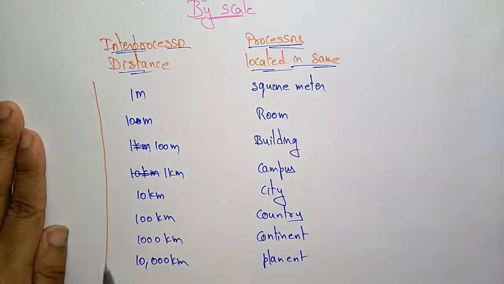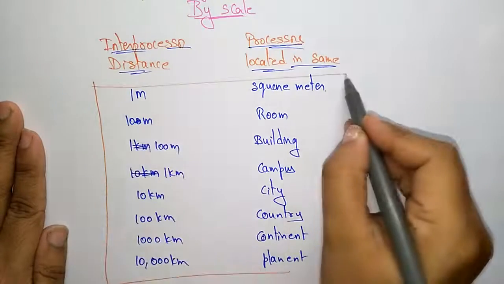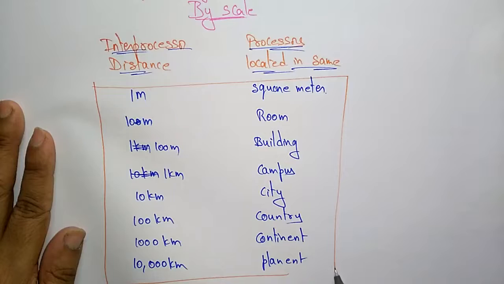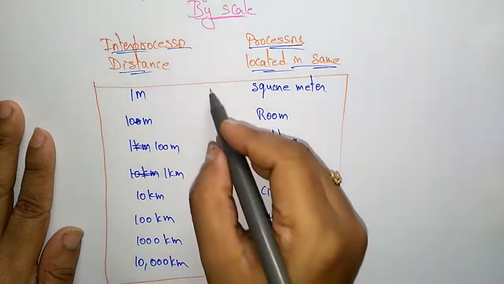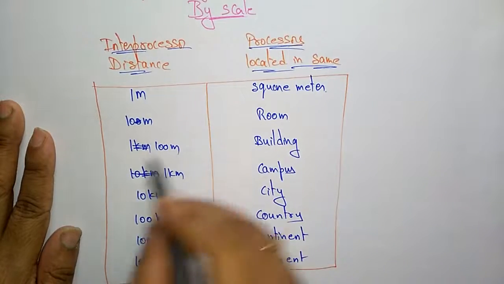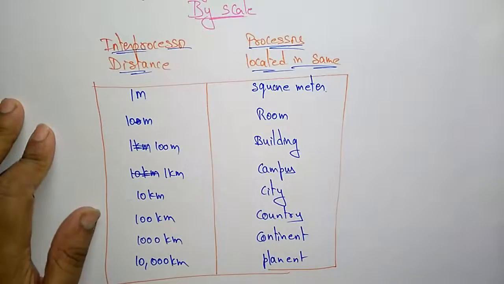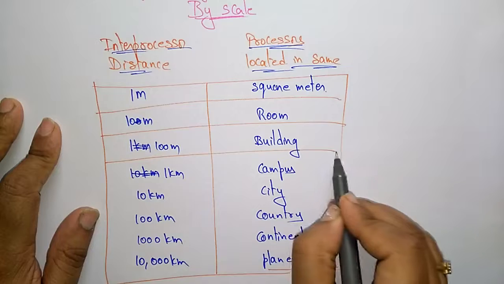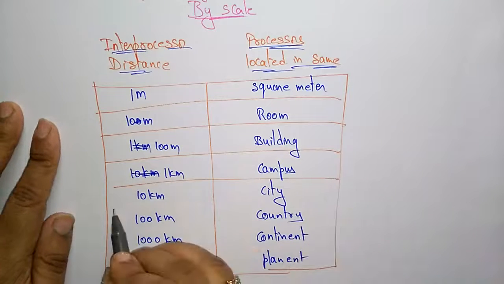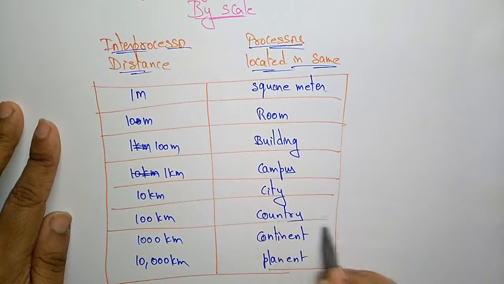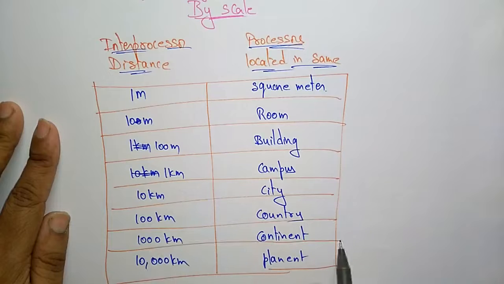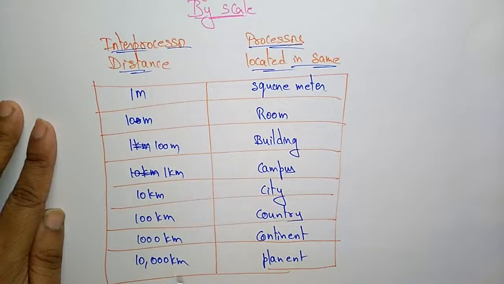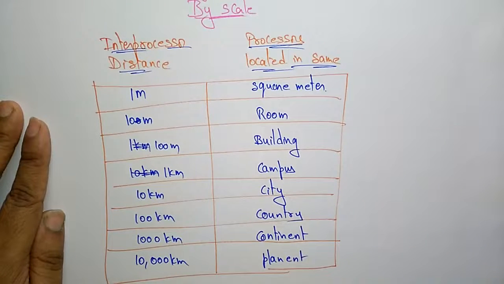So this is the classification of interconnected processors by scales: 1 meter square, 10 meters room, 100 meters building, 1 kilometer campus, 10 kilometers city, 100 kilometers country, 1000 kilometers continent, and 10,000 kilometers planet.